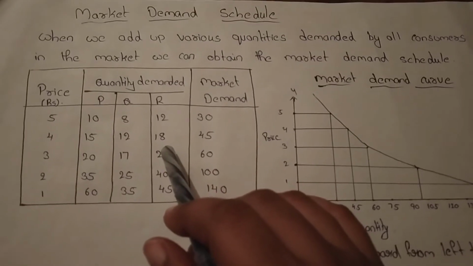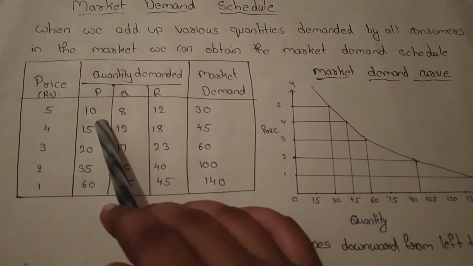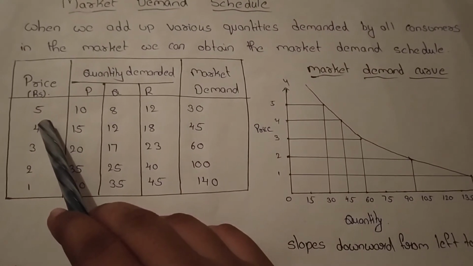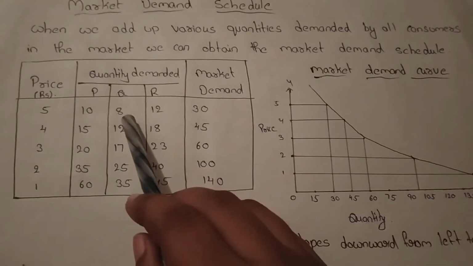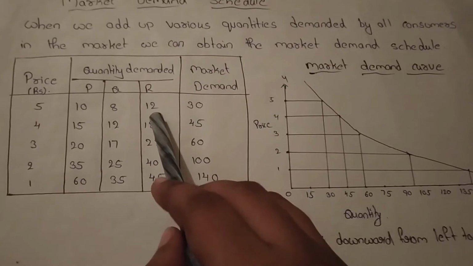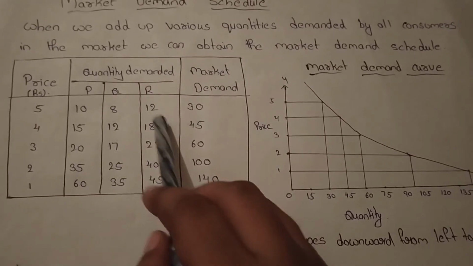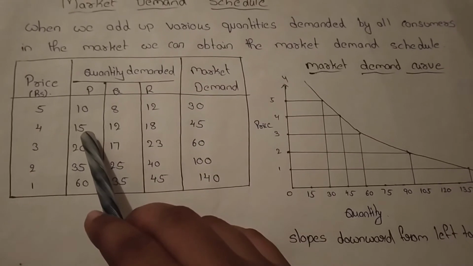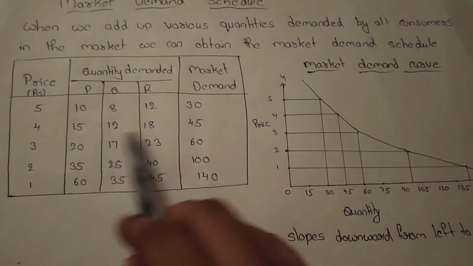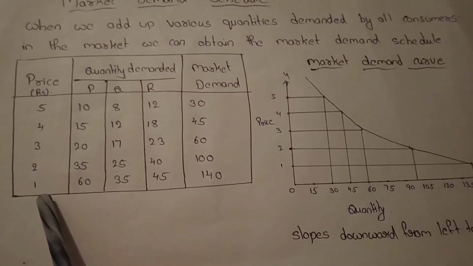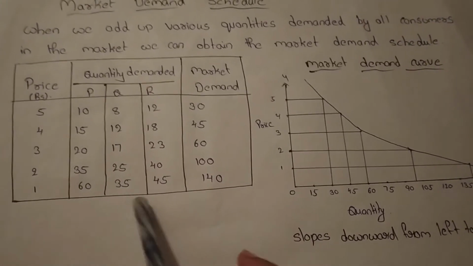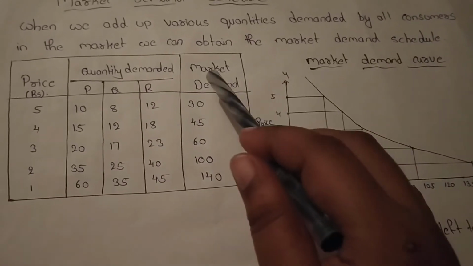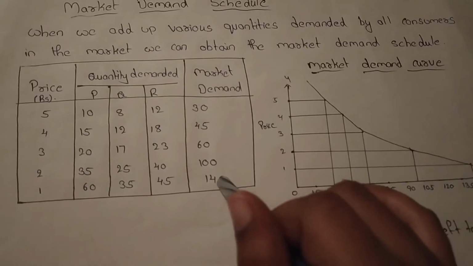So here we take three customers, P, Q, and R, and it represents the market demand. When the price is 5, P purchased 10 quantities, Q purchased 8 quantities and R purchased 12 quantities. By adding up all three, 10 plus 8 plus 12 equals 30. When the price is 4, P purchased 15, Q 12, R 13, so the total is 45. And when the price is 1, P purchased 16, Q purchased 35, R purchased 45, so the total is 140. So as the price decreases, the quantity demanded increases.